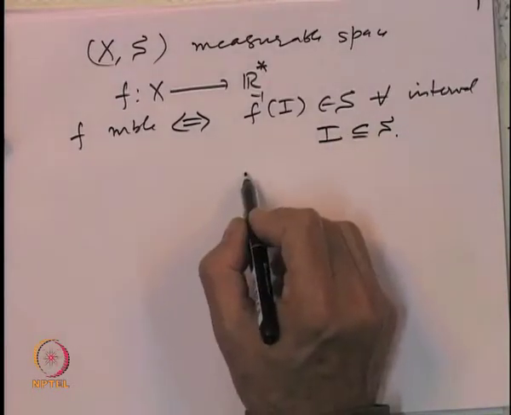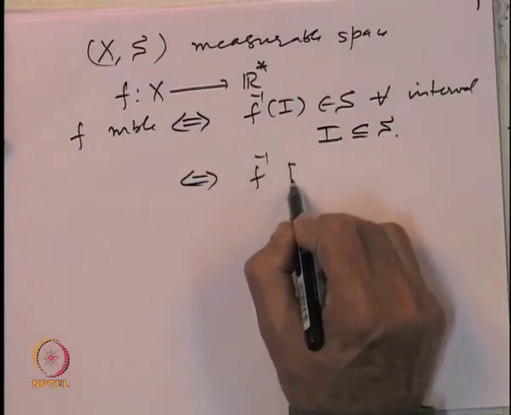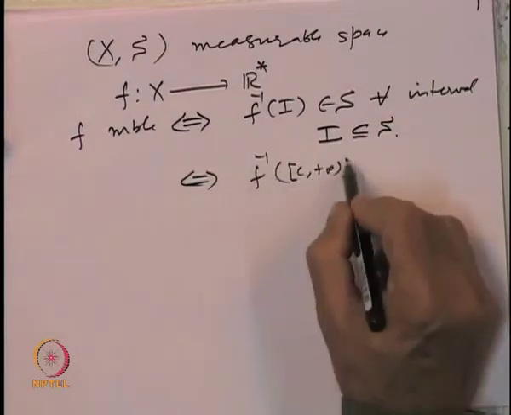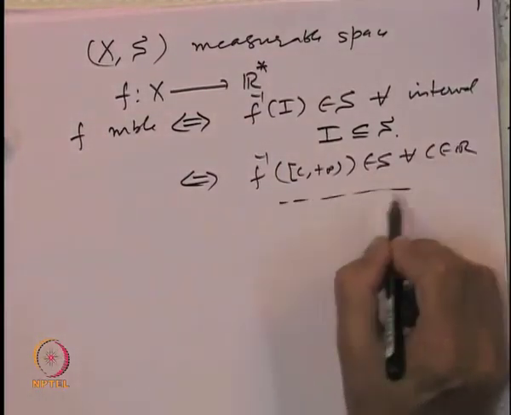This is the same as if and only if f inverse of the intervals of the type (c, infinity) belong to S for every c belonging to R, and so on.